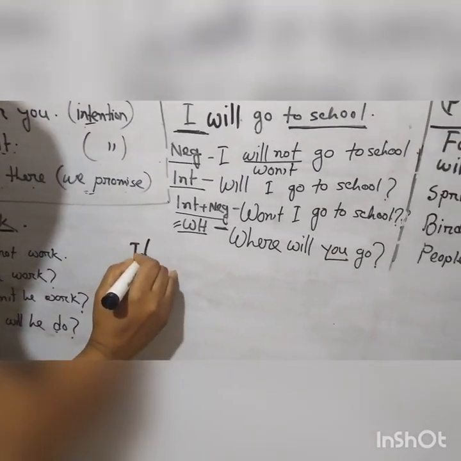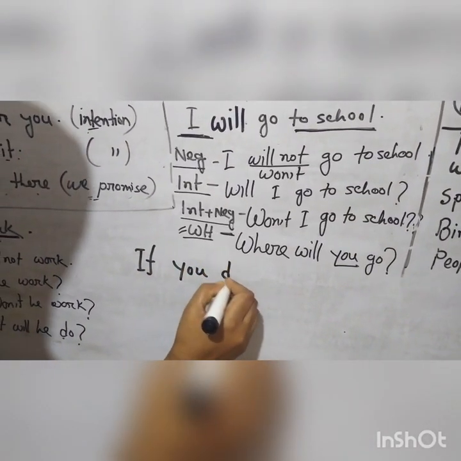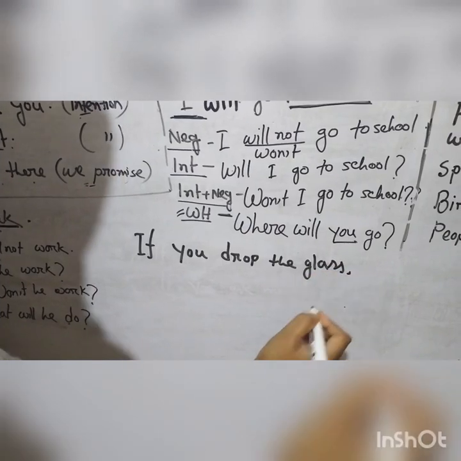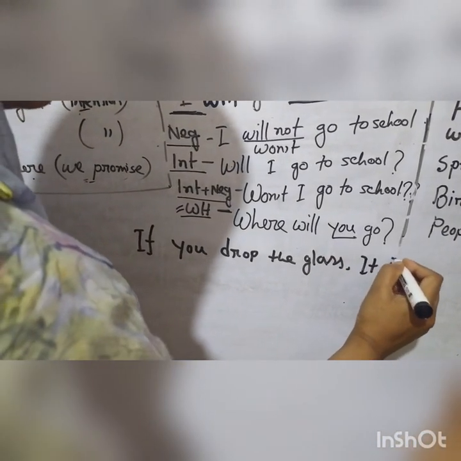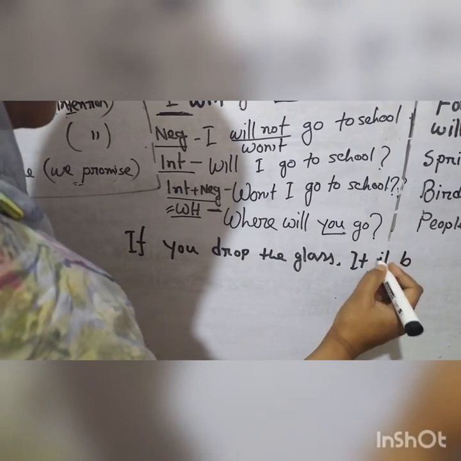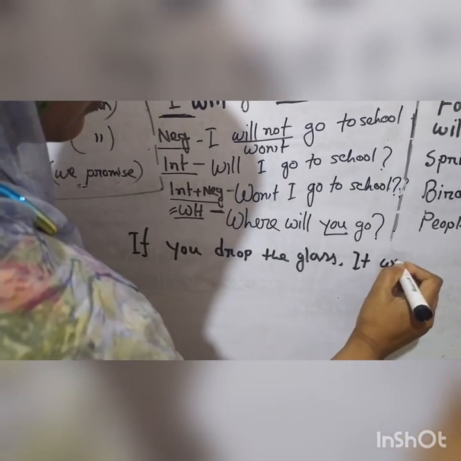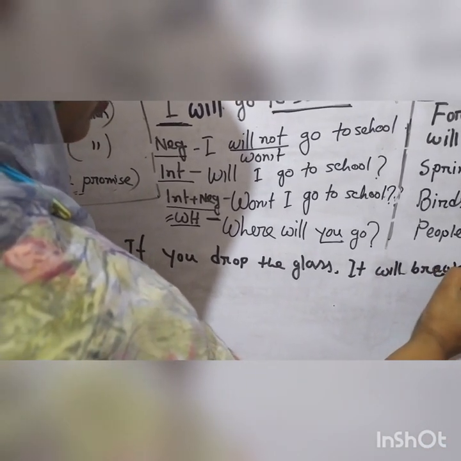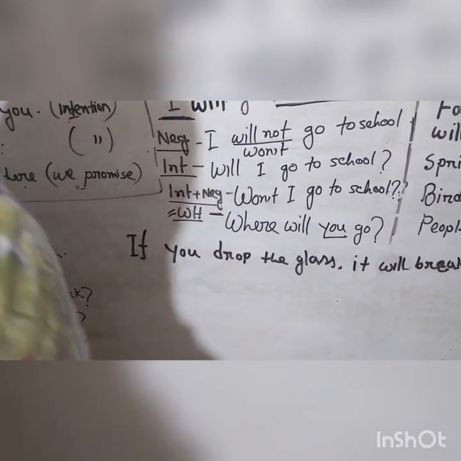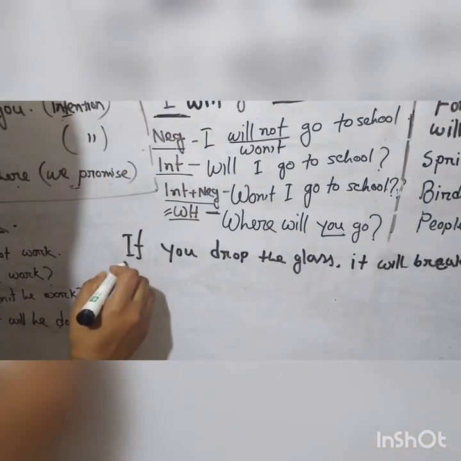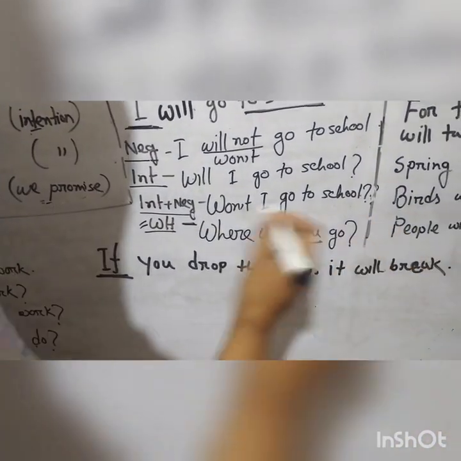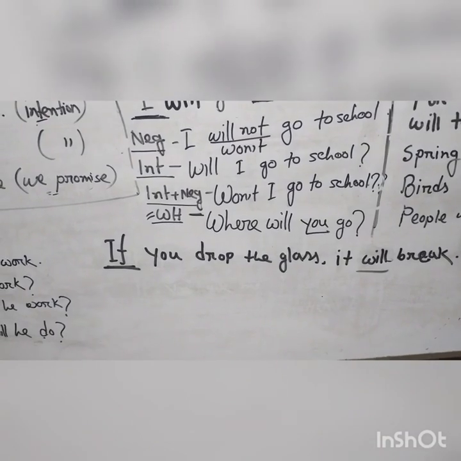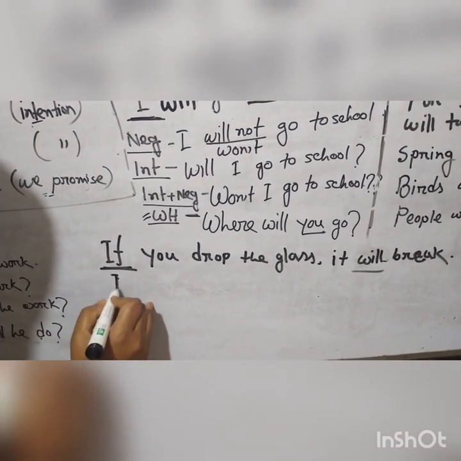Look: if you drop the glass, it will break. Of course, a small letter will be here. It will break. So if means jodi. It is a conditional sentence. We have to use will here also. It will break.